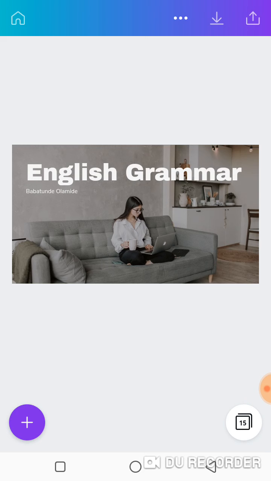In our last English studies class, we discussed what? A noun. And I said a noun is a name of any person, animal, place, or things. We gave examples of a noun. Your name, my name, your friend's name, your teacher's name is an example of a noun, isn't it? Names of places like the market, the school, hospital, gym. Names of animals like lion, elephant, birds, dog, lizards are all examples of what? A noun. And also names of things like your pen, your shoe, your bag, your chair are all examples of noun.